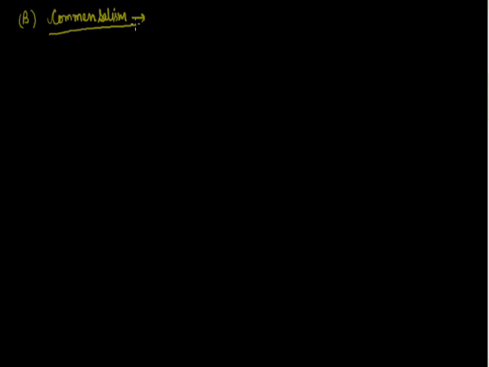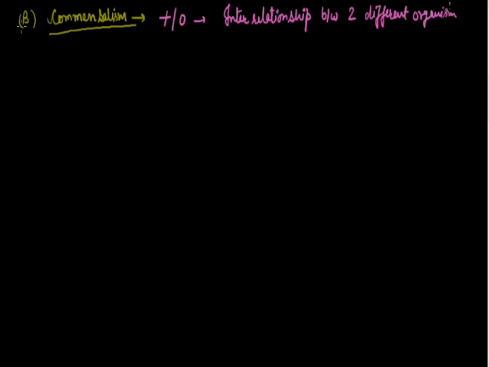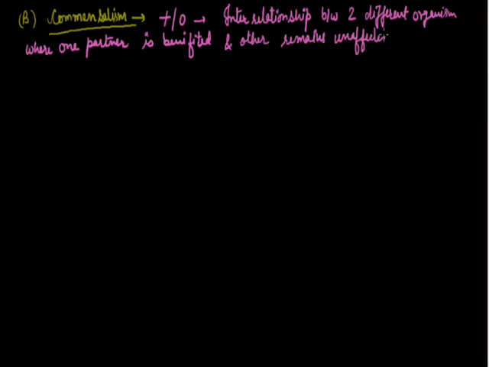This is the interrelationship where one partner is benefited and the other remains unaffected, so you can say this one is plus zero kind of interrelationship. I can write the definition like this. You can take the example of a hermit crab and sea anemone.